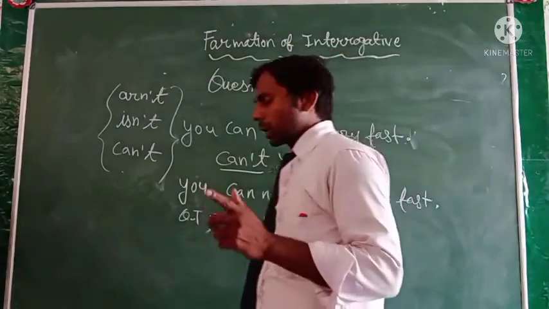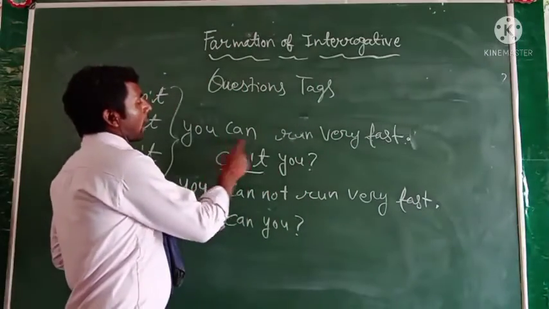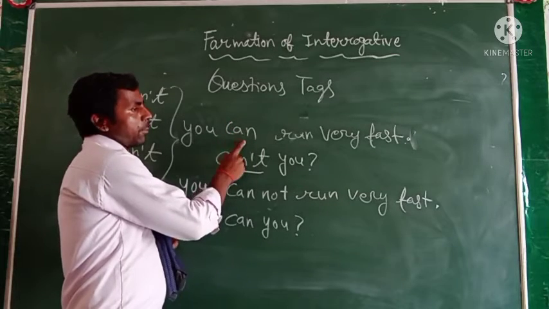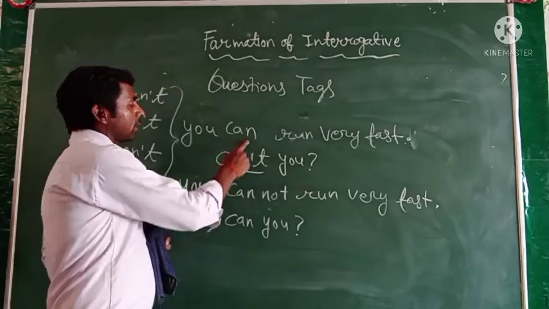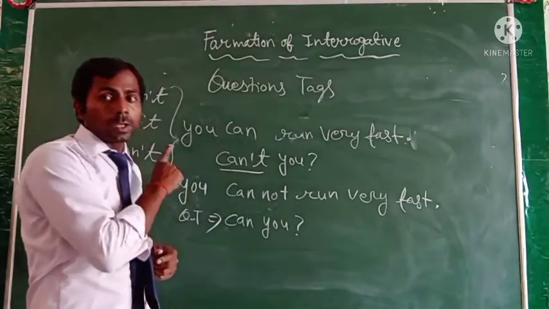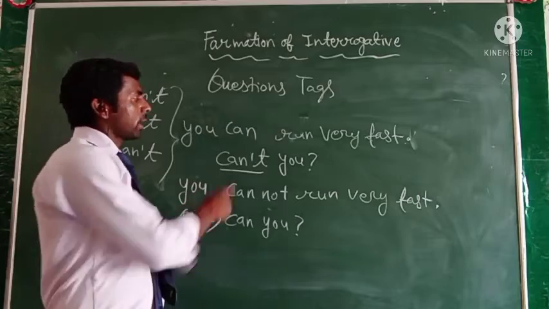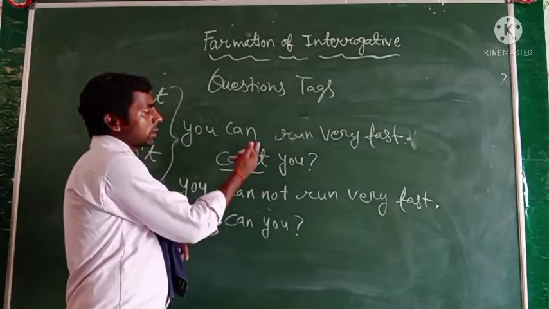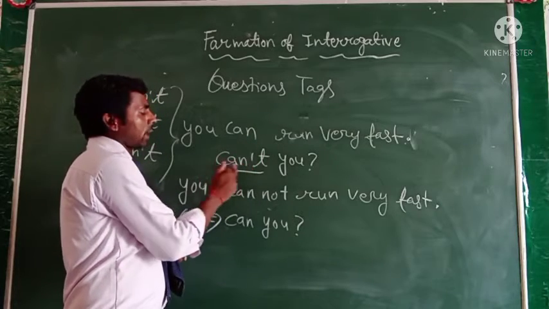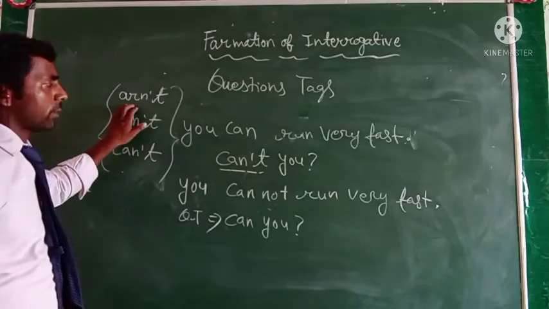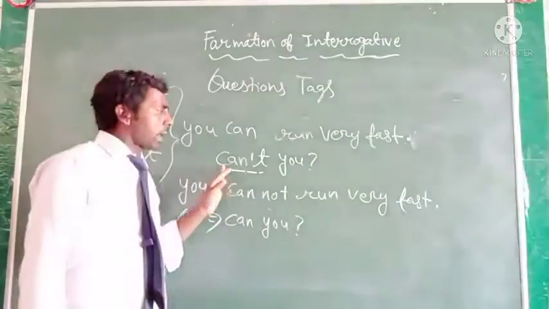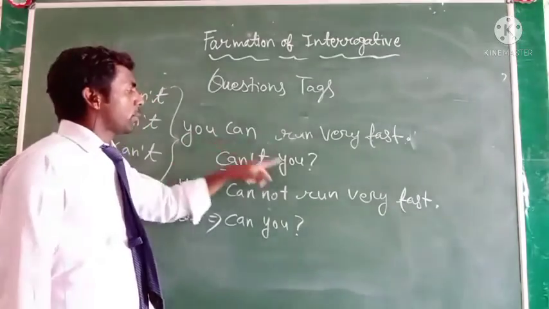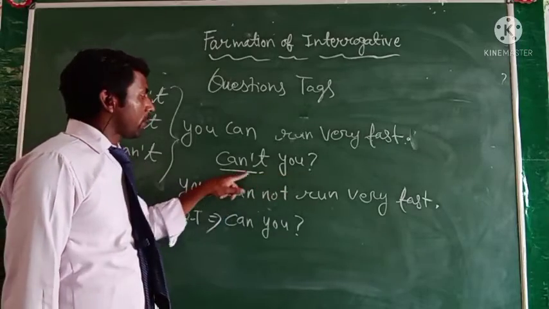Okay, the second thing, you have to see the helping verb in the sentence. Okay, the helping verb of the statement. When you get the helping verb of the statement, then write it below. The tense will not change during the question tag. Okay, and "can" — I say that if you have to change it to negative, then use "not," and it will be "can't." You also use the contracted form, then it will be "can't," and after that use the subject, and the subject always becomes a pronoun, and you have to use "you" here. Okay, and then it will be "can't you."